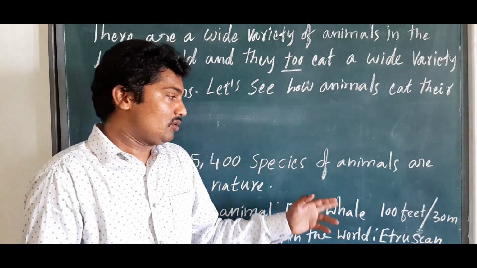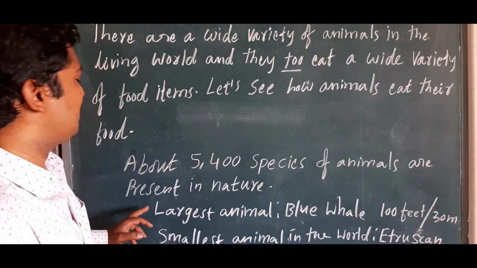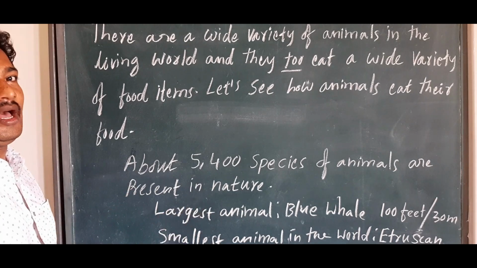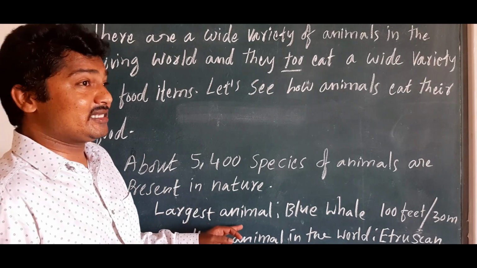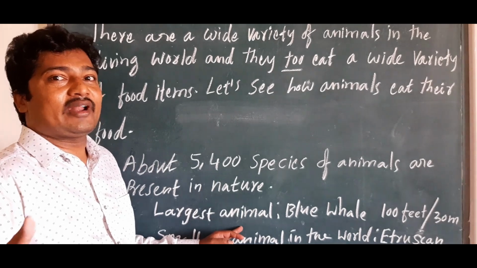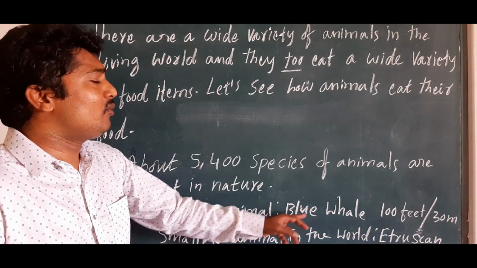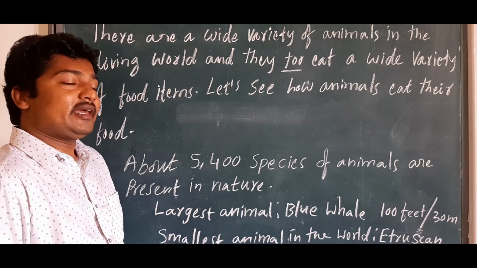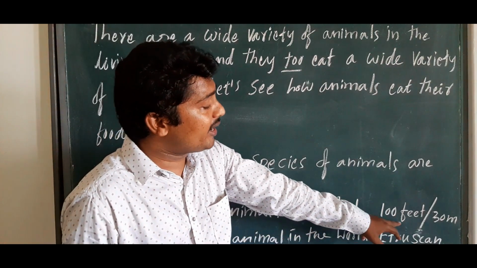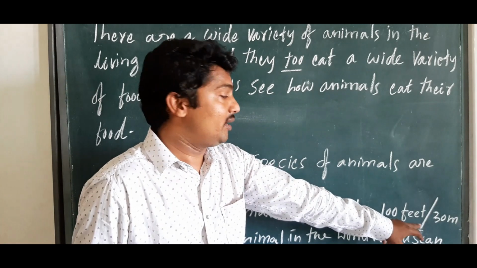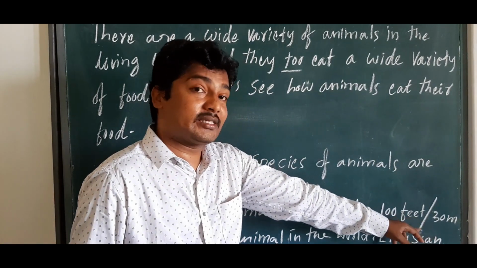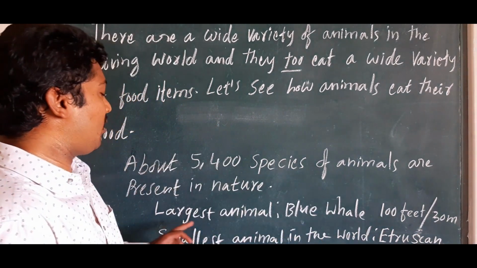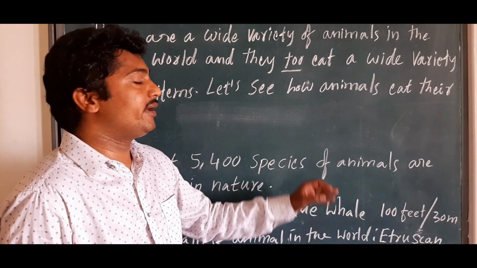Am I clear? Now about the largest animal, which many people see on Discovery channels or plant and animal channels: the blue whale is the largest animal in the world. It measures about 100 feet, or we can say 30 meters. So the largest animal is the blue whale.